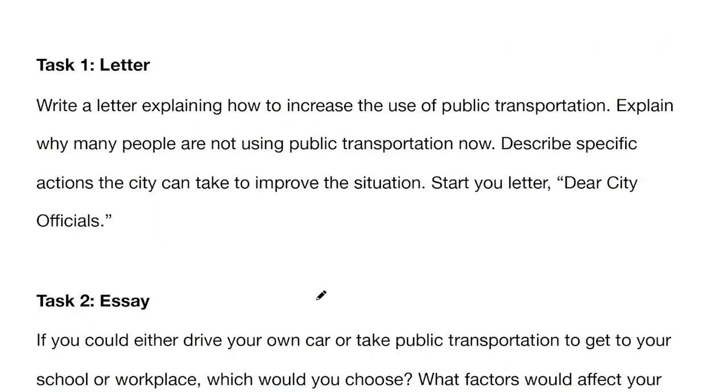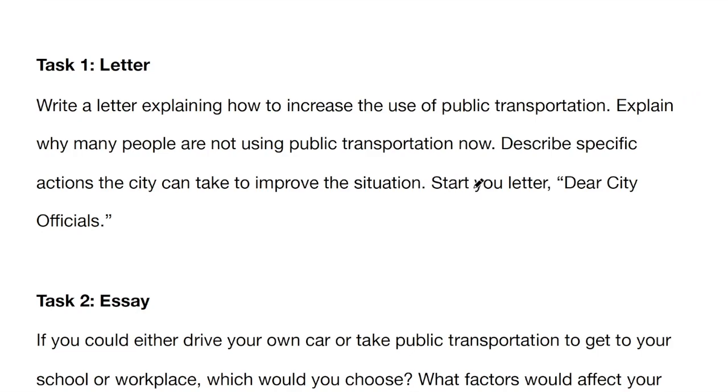The letter is about explaining how to increase the use of public transportation. And you have to explain why many people are not using public transportation now and describe specific actions that the city can take. Think about this.